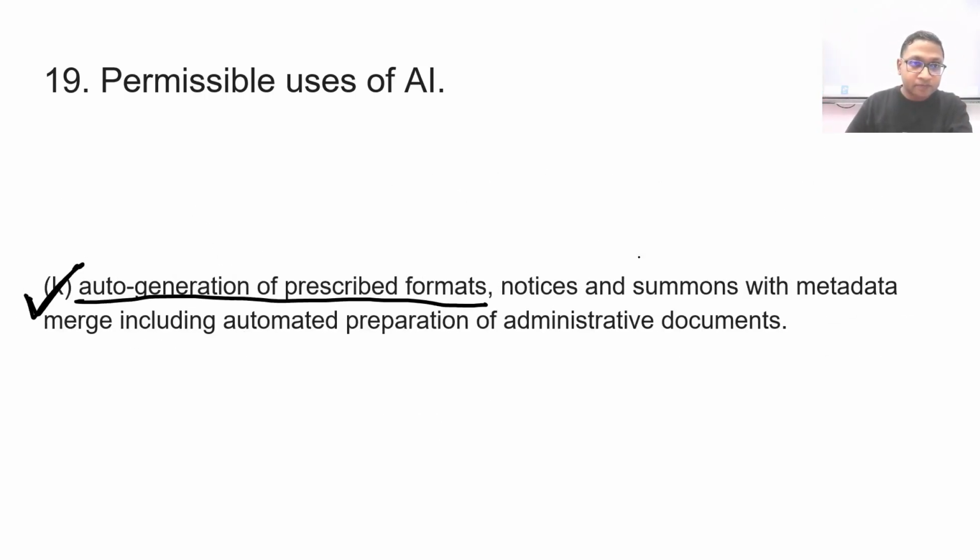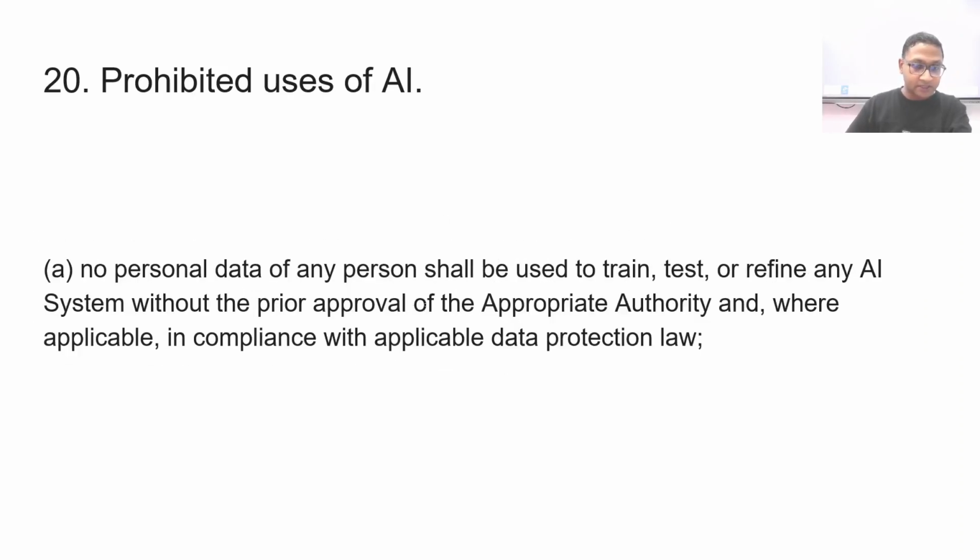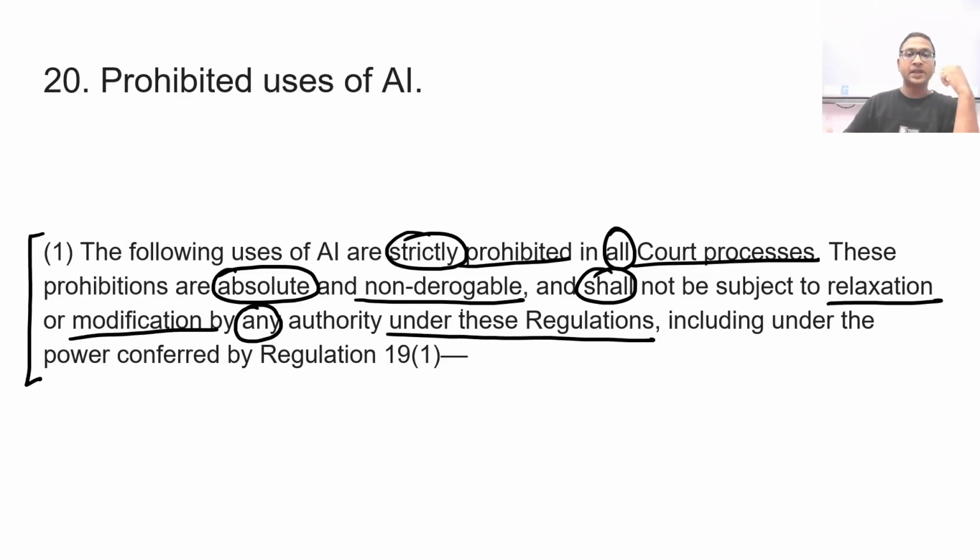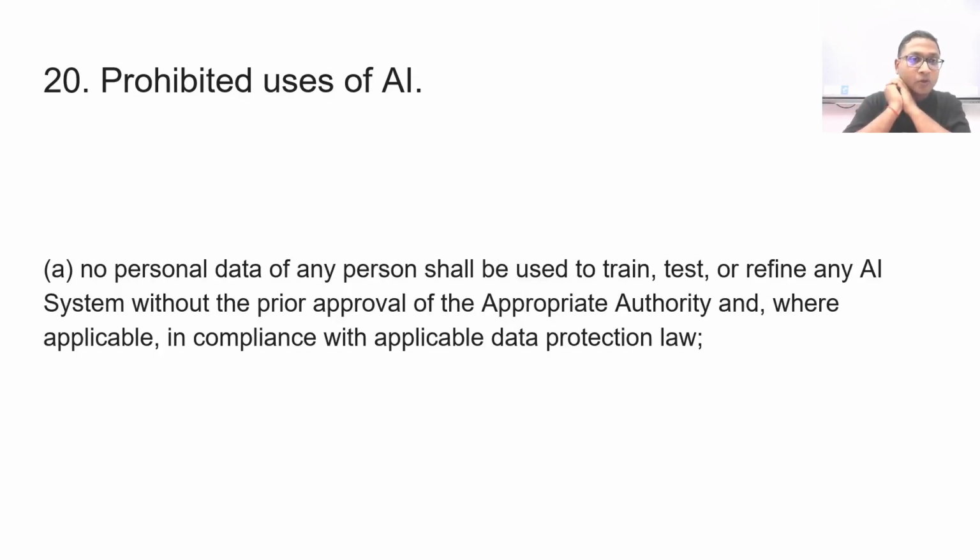So if I want to have any of these that we are going to talk about, and let's say we ask a written approval from appropriate authority, even that cannot be changed. So these things are very powerful and lie at the heart of these regulations and guidelines that we are talking about. So first is no personal data of any person shall be used to train, test or refine any AI system without the prior approval of the appropriate authority.